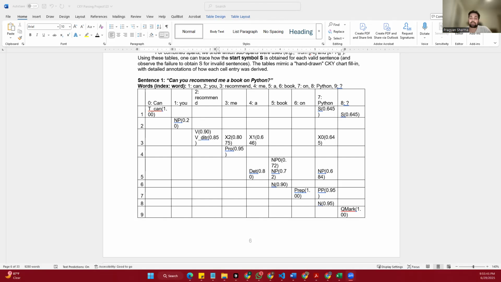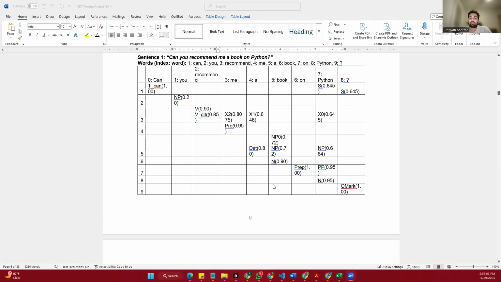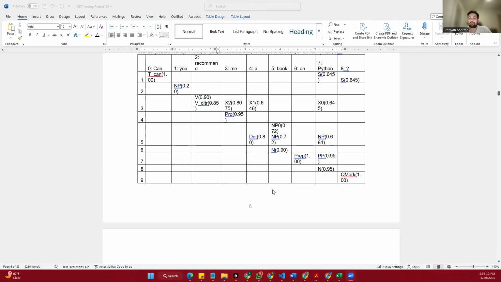Next we begin combining pairs of words to form larger parts of the sentence. At length two, we find that a book forms a unit called NP0, a basic noun phrase made from a determiner and a noun. On Python forms a prepositional phrase because on is a preposition and Python is a noun that follows. At length three, we build a more complex noun phrase, a book on Python, by combining two parts we just built: NP0, a book, and PP, on Python. This gives us a full noun phrase that describes the object being recommended.